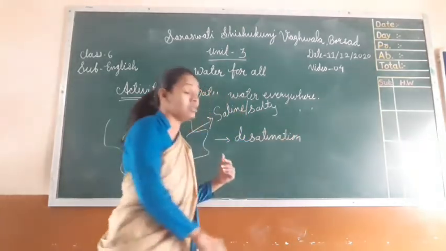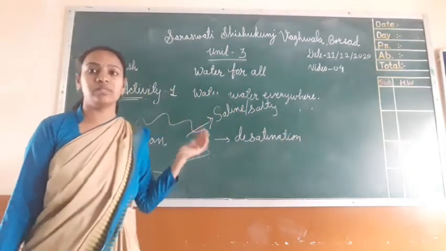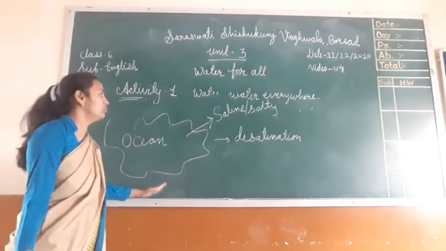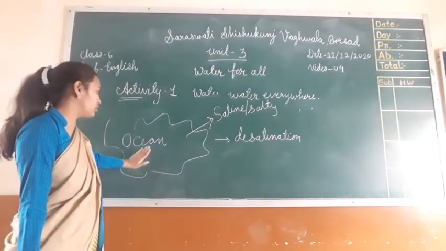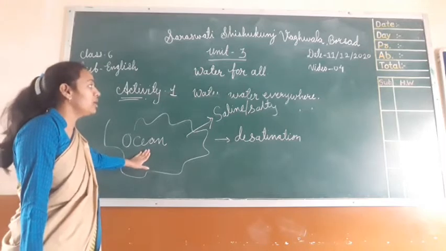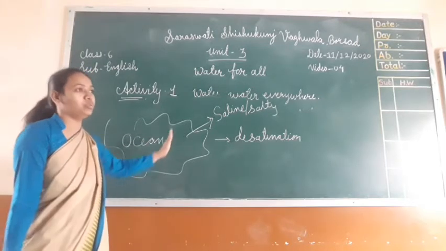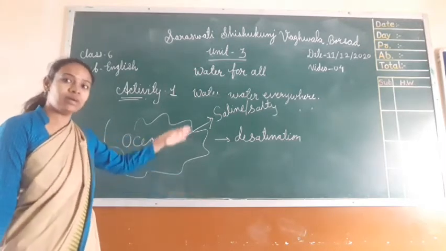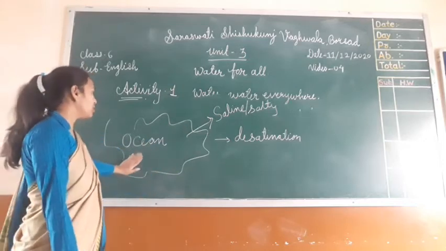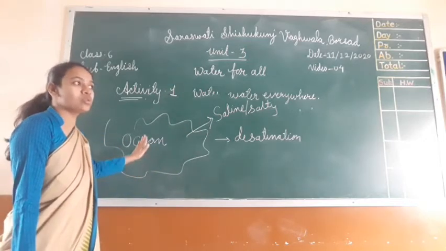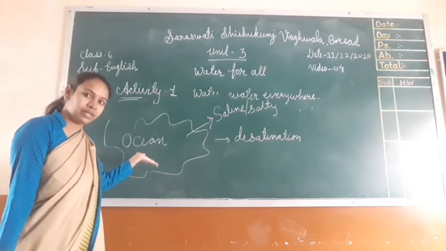What is this process? This process is to purify this impure, saline water into pure water. Because ocean water is saline, we can't drink it.